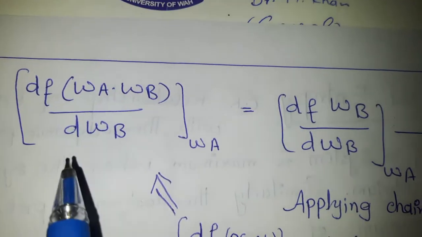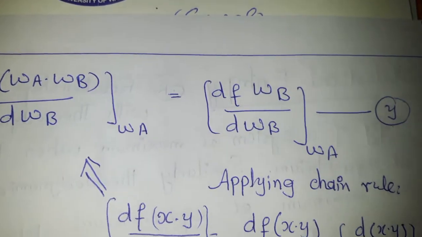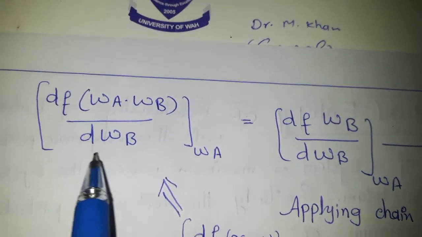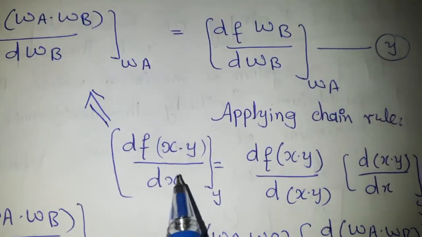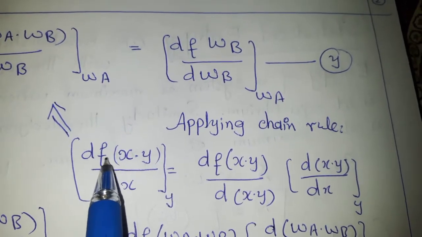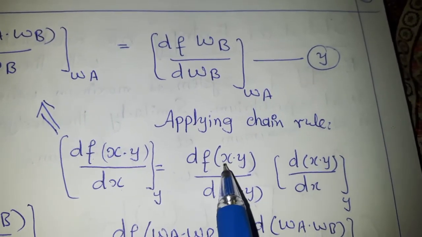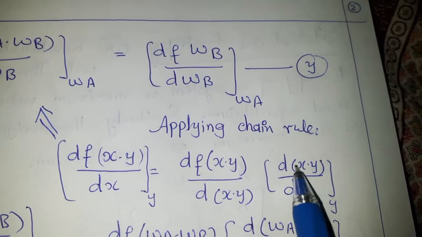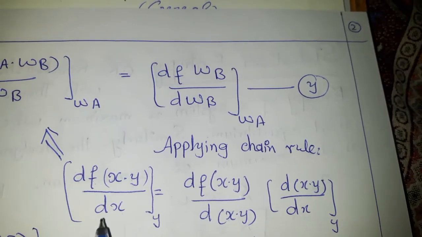Now just applying the chain rule to the left hand side term, this df is a function of xy, so we can expand this in this form, because this term can be cancelled with each other and we have the same term here.